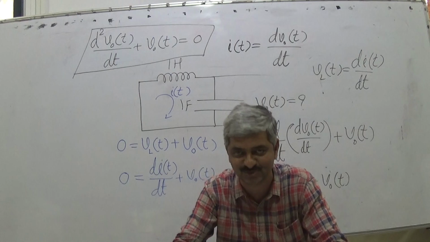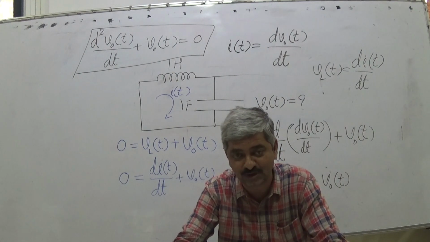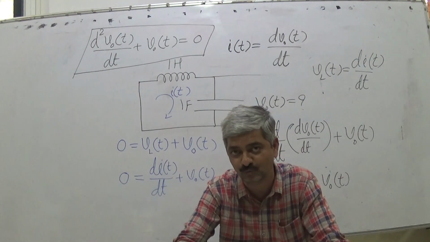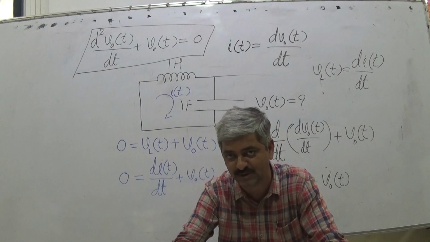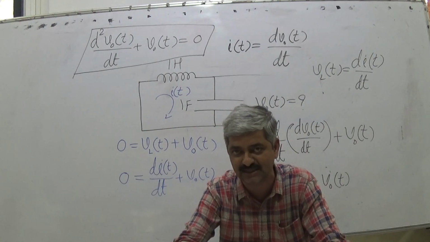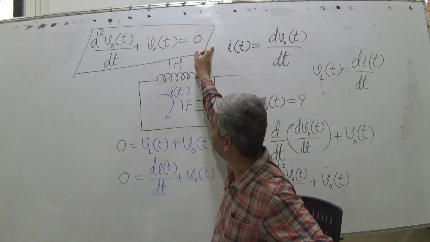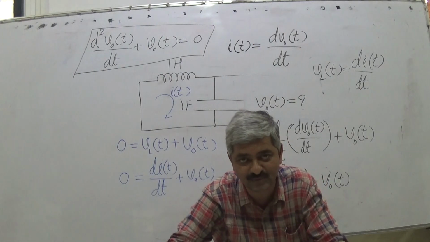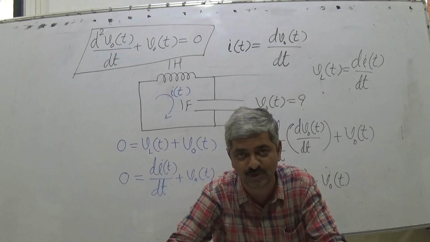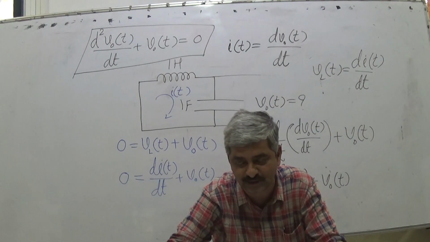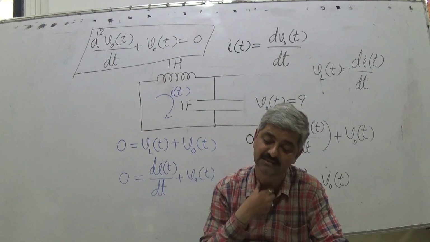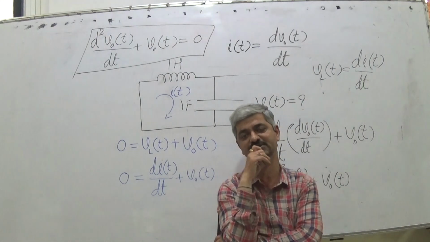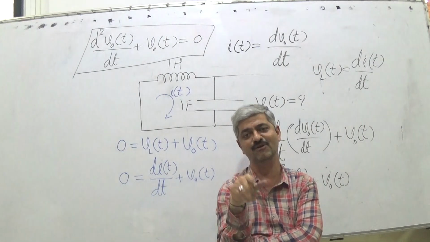The differential equation dictates how Vo(t) should be. I am explaining in Hindi so that those who are non-Marathi should also understand. आउटपुट वोल्टेज कैसा होना चाहिए? आउटपुट वोल्टेज के डेरिवेटिव का डेरिवेटिव प्लस आउटपुट वोल्टेज 0 होना चाहिए. मतलब आउटपुट वोल्टेज का डबल डेरिवेटिव, if I put this on the other side, नेगेटिव आउटपुट वोल्टेज इतना होना चाहिए एवरी टाइम, हर वक्त. Double derivative of output voltage should be equal to negative of output voltage every time. So what is such a function whose double derivative is negative of that function?